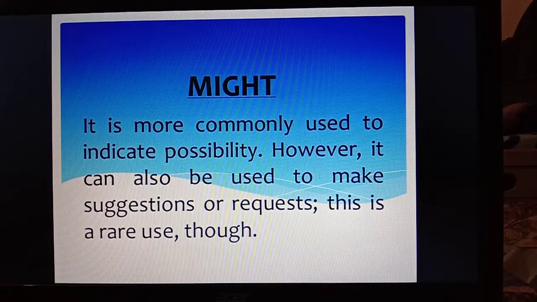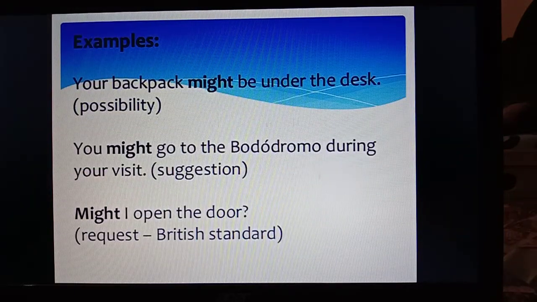So, let us see the examples. Your backpack might be under the desk. This is the possibility, and it is expressed here through might. So might can be used to indicate or express possibility. You might go to the Borderoma during your visit.